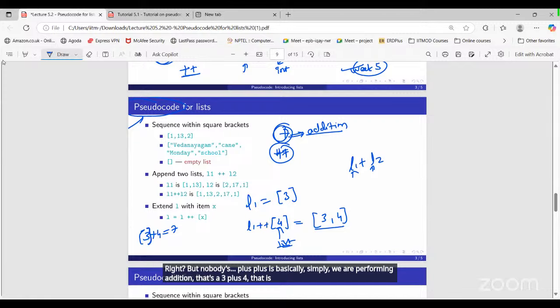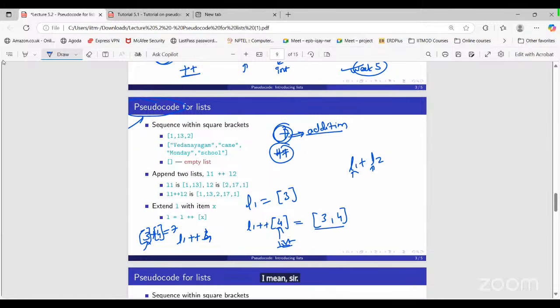We are not using any square bracket there because the data type will be different. We cannot perform it like this. With L1 and a list, we will perform only double plus. For merging two lists, we can use this double plus symbol here. For appending an element, extending the list, or merging two lists, we use the double plus symbol. Like this.